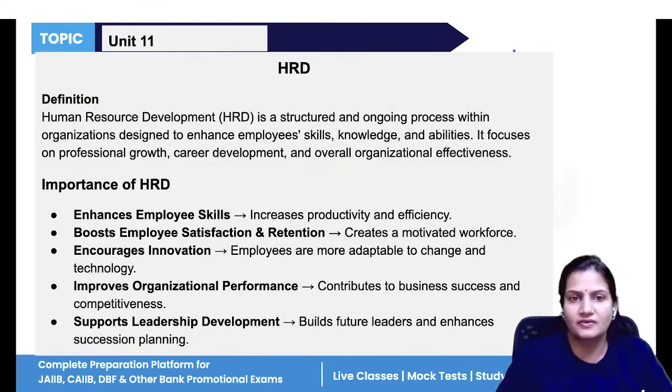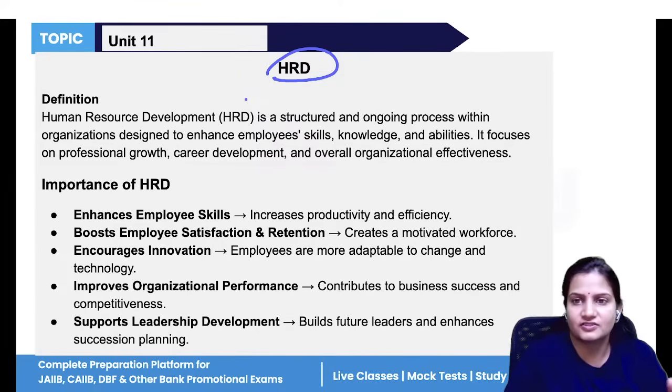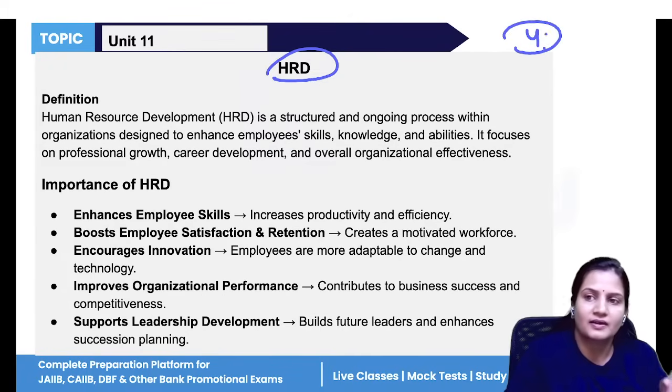Now, unit number 11, that is human resource development. In unit number 10, we have seen the fundamentals of HR. Although some more topics are there, this marathon session is the session in which we have to complete half of the syllabus in a 4 hour session. So unit number 11, HRD, that is human resource development.